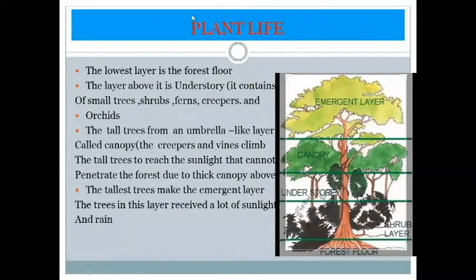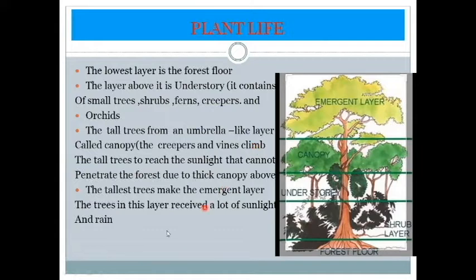Once again, these are the evergreen layers, canopy, understory and forest floor. These are the plant life in the equatorial region. The tallest trees make the emergent layer.